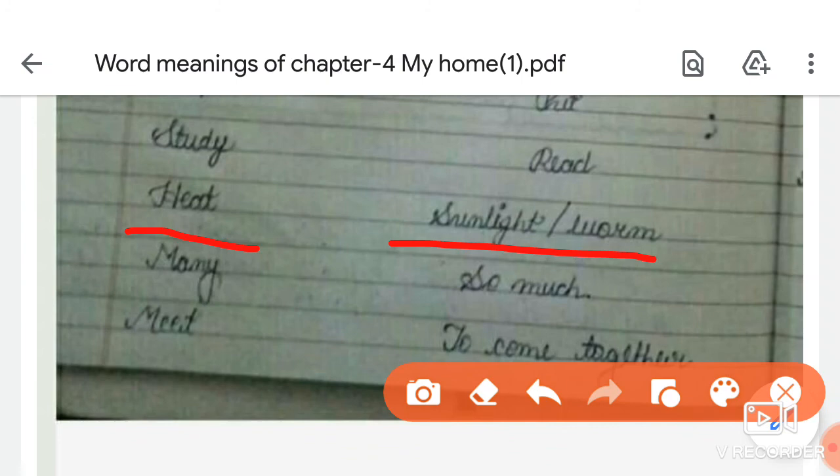Now the next one is many. The spelling of many is M-A-N-Y, and many means so much. The spelling of so much is S-O, M-U-C-H, so much. Is that clear, students?